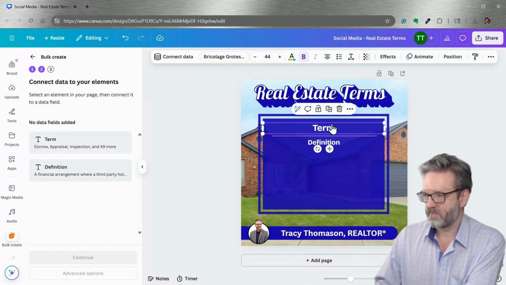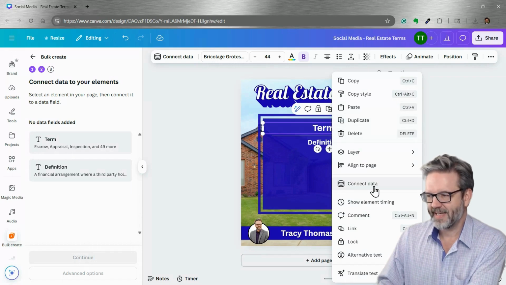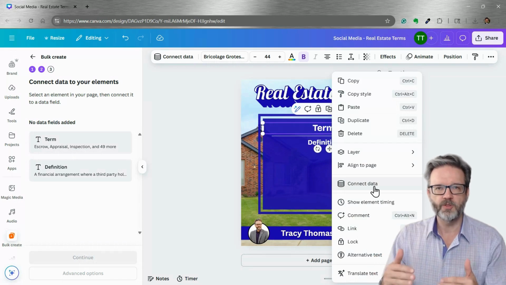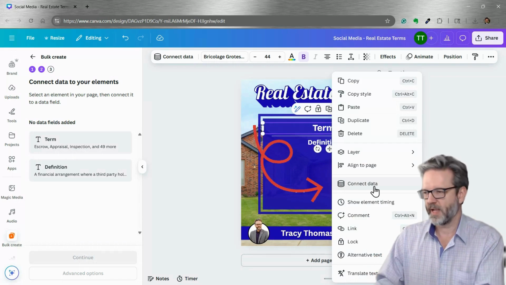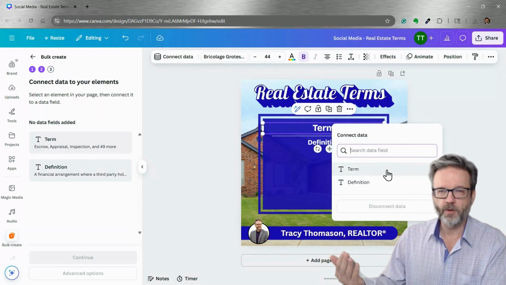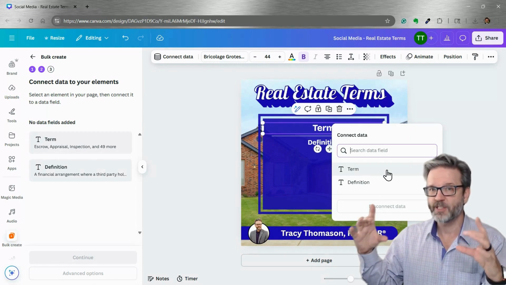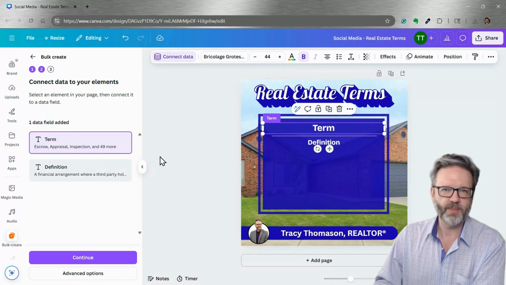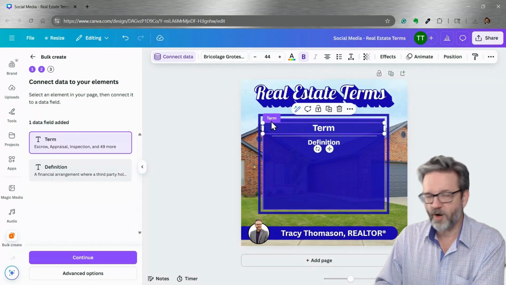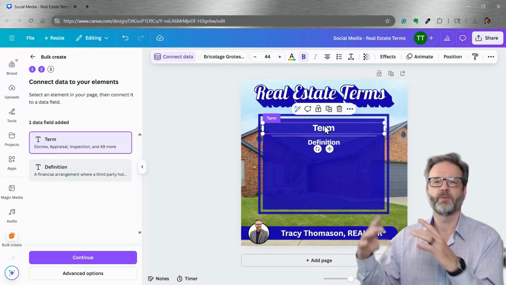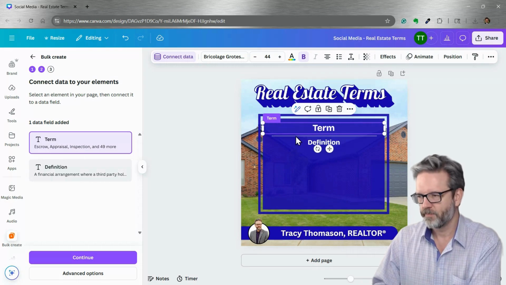So we'll go to the term box. We'll right click on it and say connect data. The connect data menu option only shows up when you're using bulk create. So we'll do connect data. It says which field you want to connect this text box to. I'm going to say term, and we can now see term is highlighted in purple, and the word term in a little purple box is connected to my text box, which also happens to say term.